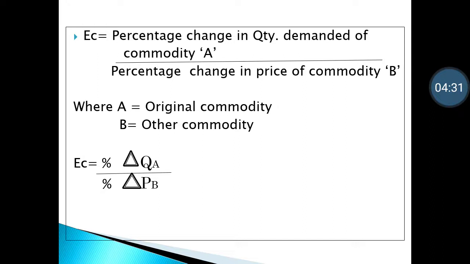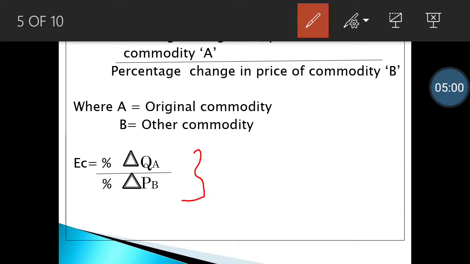It is written as percentage change in quantity demanded of commodity A upon percentage change in price of commodity B. That is, when the price of commodity B increases or decreases, it affects the quantity demanded of commodity A. This change sign is known as the delta sign.